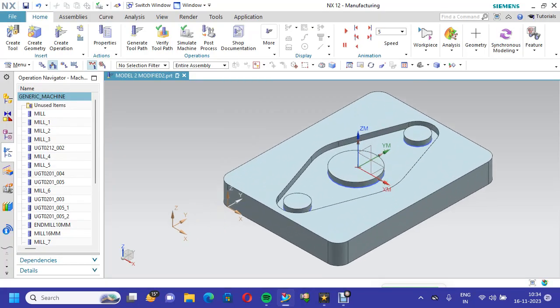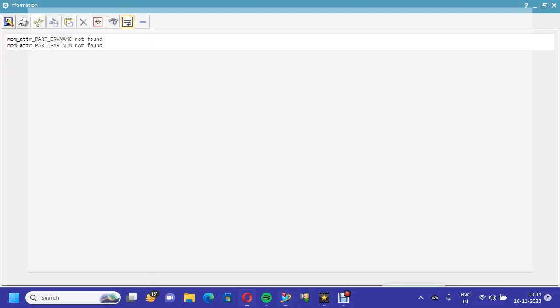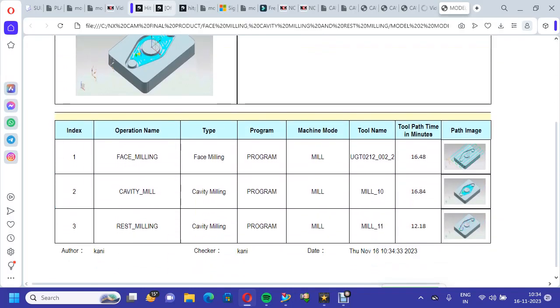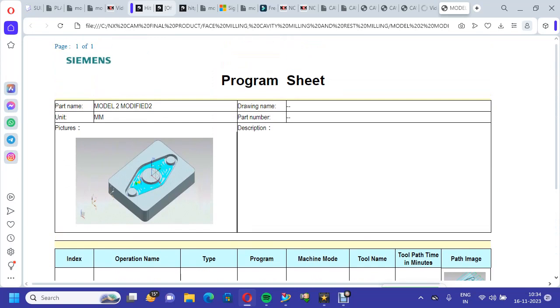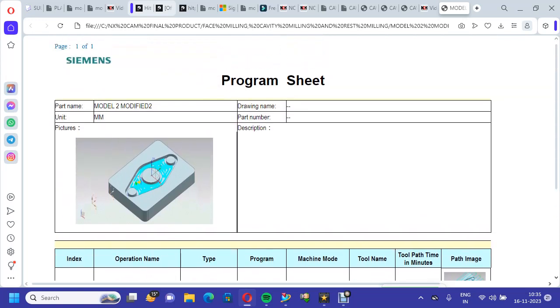Now the final step is documentation. We go to documentation for your future reference. Here it shows the unit is in mm and three operations. Face milling with this cutter took 16.48 minutes. The second, cavity milling, took 16.84 minutes. Then rest milling took 12.18. You can keep this documentation for your shop floor purpose. In future reference, you can verify and check how much time was taken.